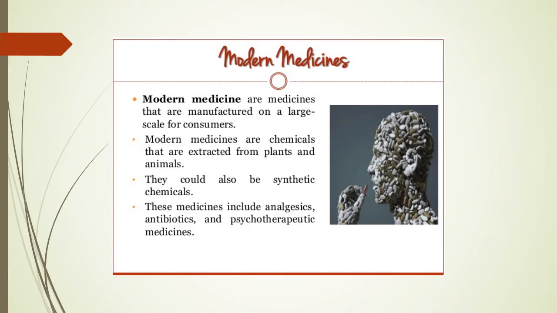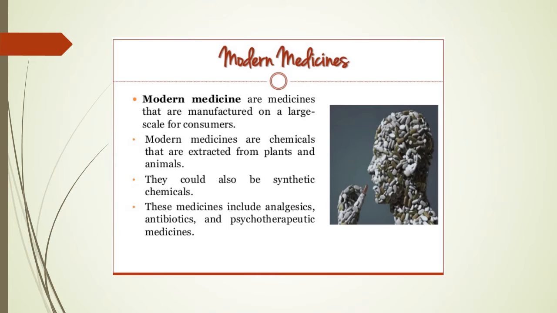Okay, now we're going to the modern medicine. So modern medicines are medicines that are manufactured on a large scale for consumers. Modern medicines are chemicals that are extracted from plants or animals. They could also be synthetic chemicals, where some medicines are produced by using synthetic chemicals.